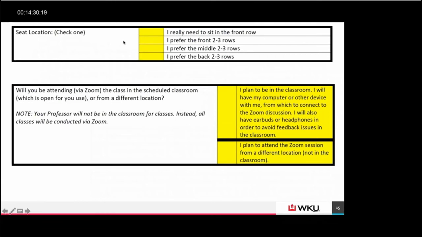And they may not have identified through SARC that they need to do that, but it's a nice accommodation. If someone's attending via Zoom, sometimes you have classrooms that are set aside for that. You want to maybe know who's going to be in the classroom, or if they're just going to attend from a different location.